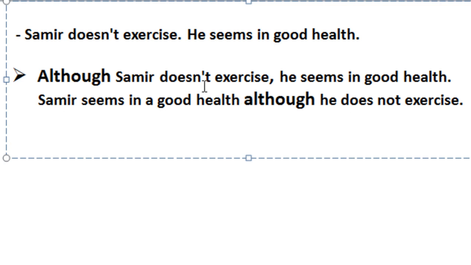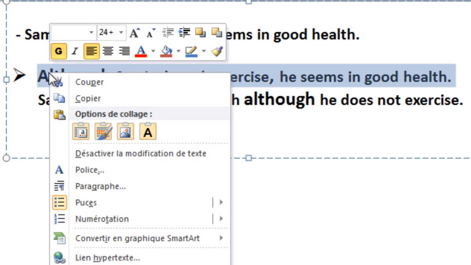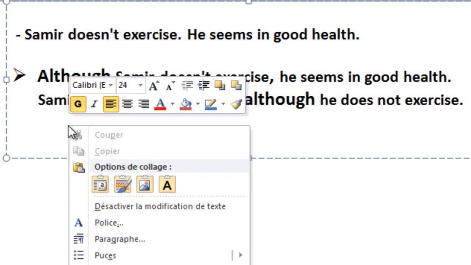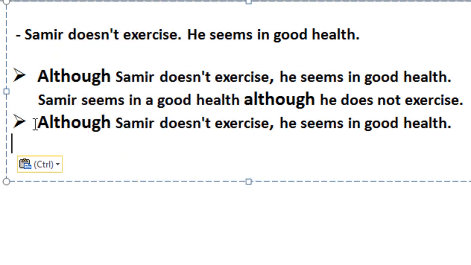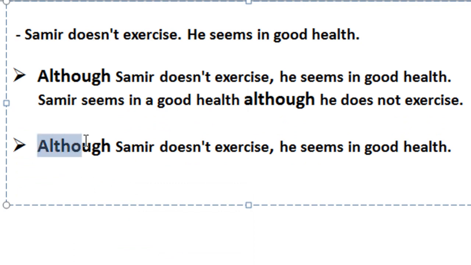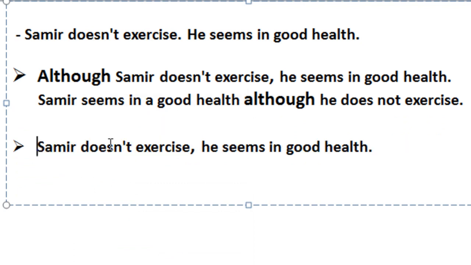We can also say, there is a third possible way. Samir doesn't exercise well, full stop. He seems in a good health though, and the comma should be put before though.